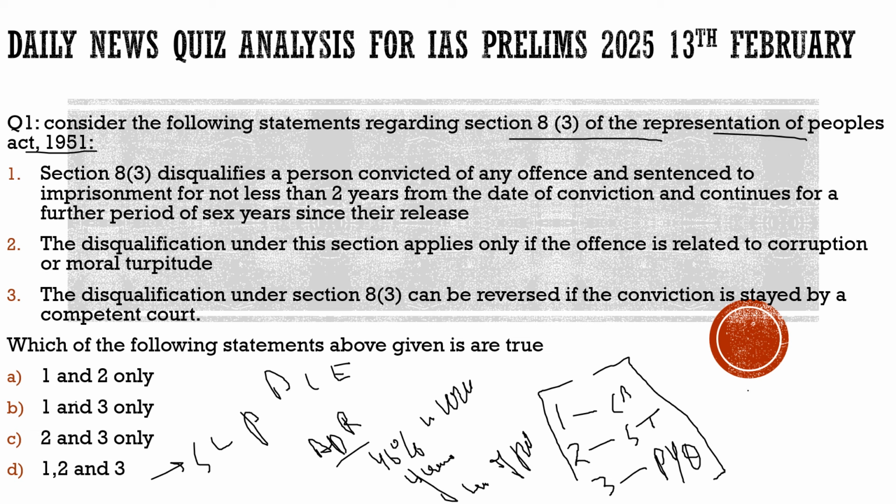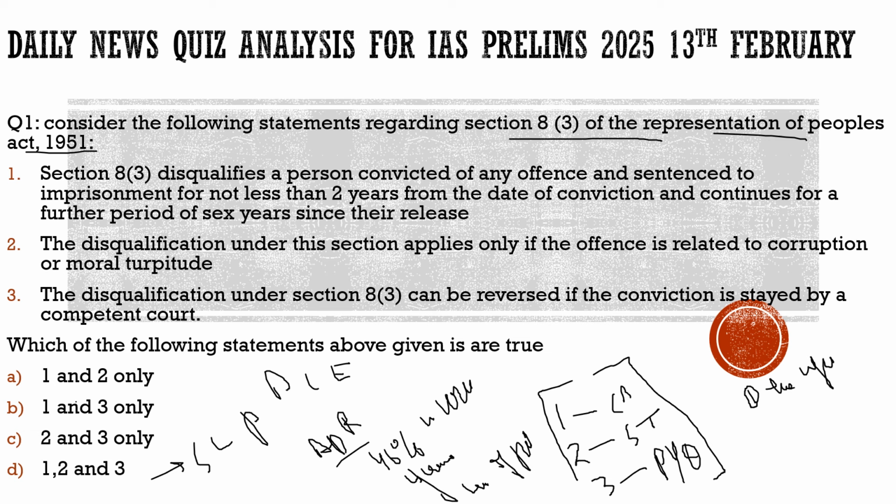The first thing he expressed is that because of this criminalization of politics, it has a very negative influence on the voter. A stereotype develops in the voter that this person who is contesting the election would be very powerful. Even if he has charges against him, he is still contesting the election. So the voter feels that if I go against him, he may do harm to me. The voters would not try to go against them.